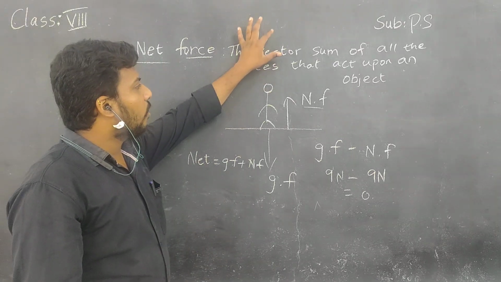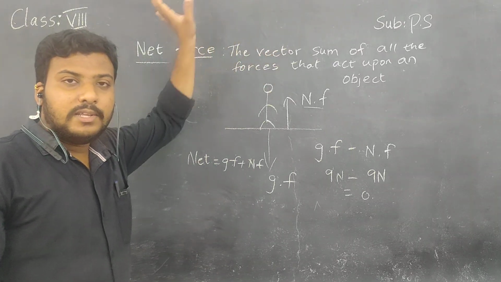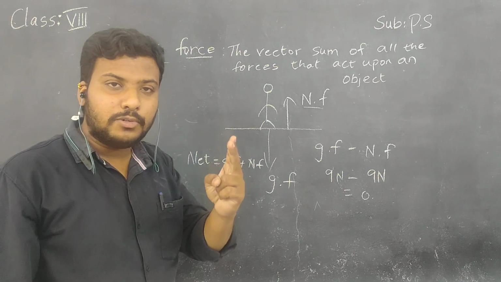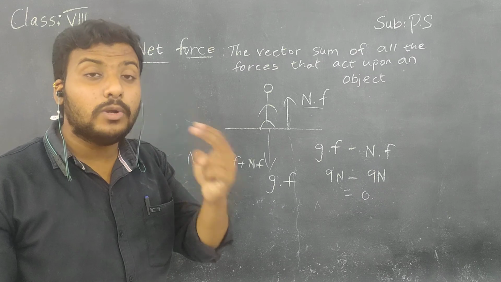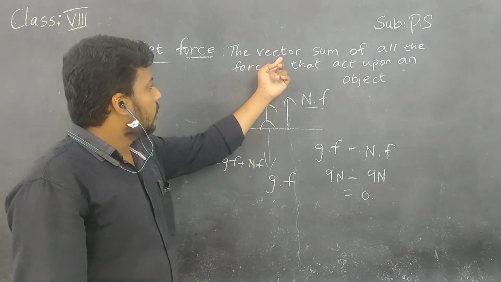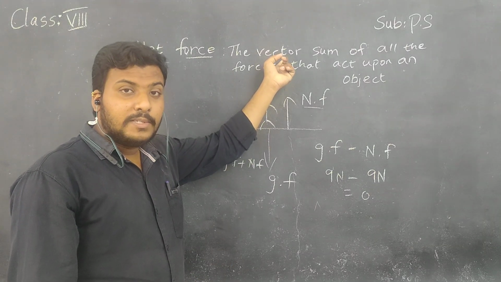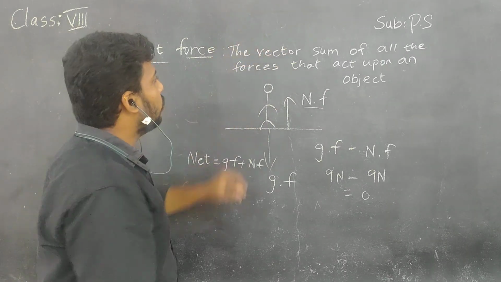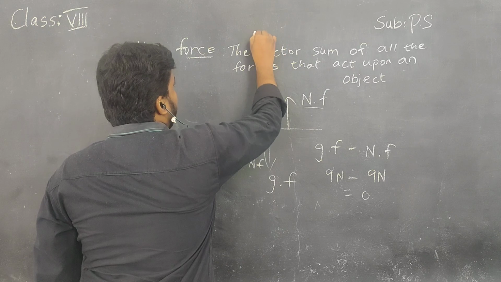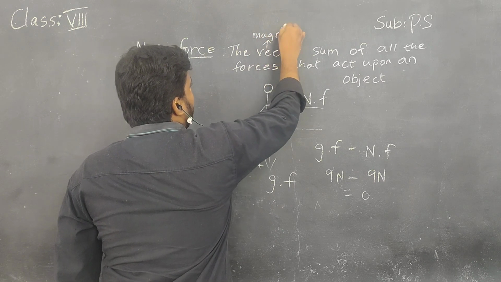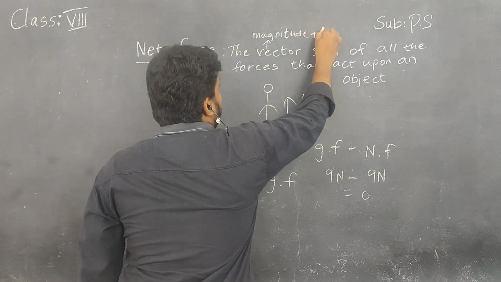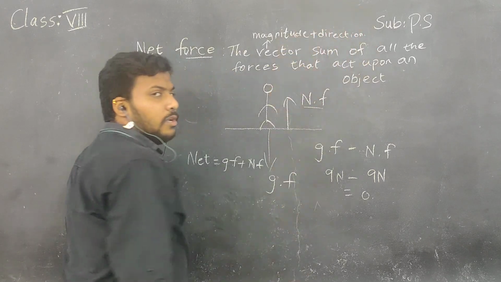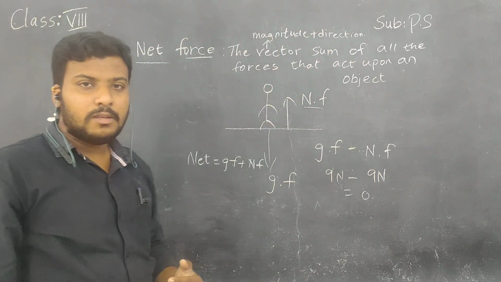What is this vector, sir? It is a physical quantity and it is a two-dimensional quantity, children. Two-dimensional means it contains both magnitude plus direction.